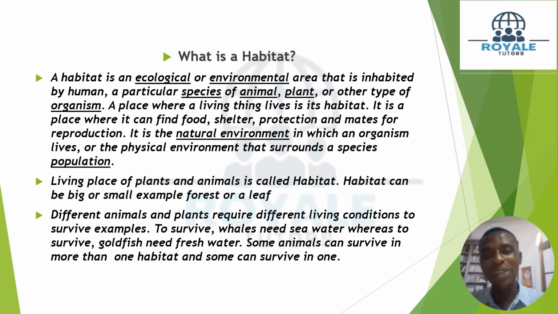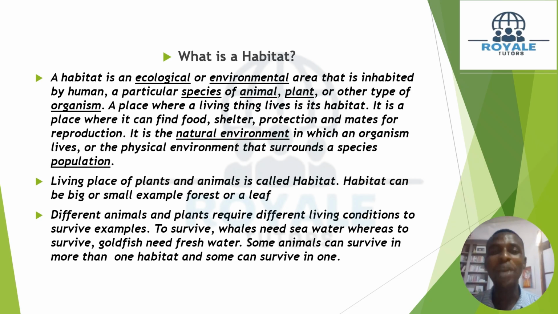Where it will be convenient for them to give birth to their own young ones. It can also be called the natural environment in which an organism lives, or the physical environment that surrounds a species or population. All right, so all of this is just talking about a habitat.